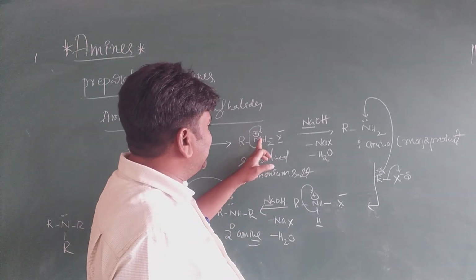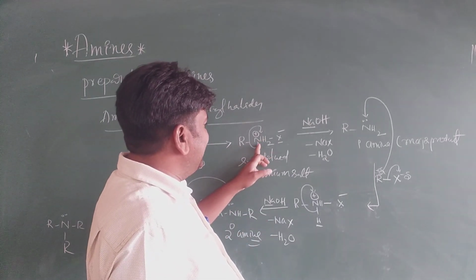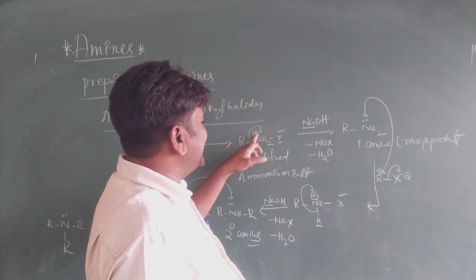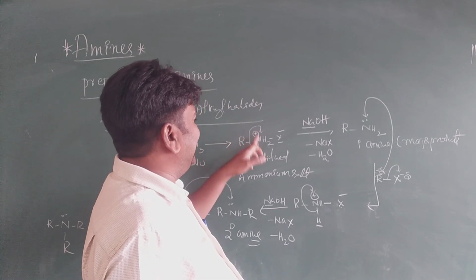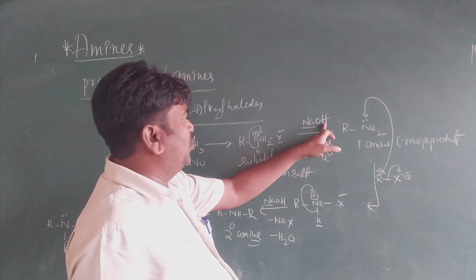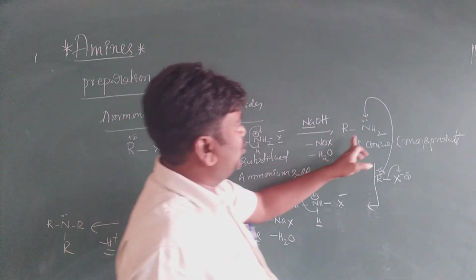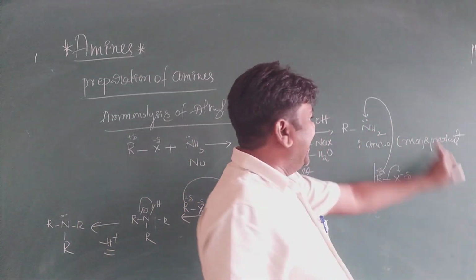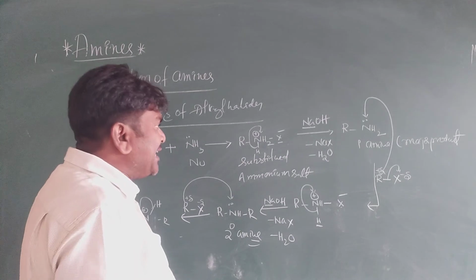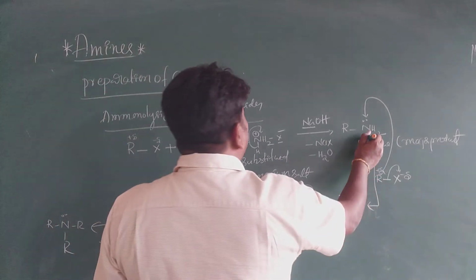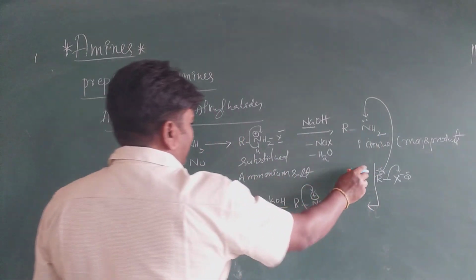Next, in this NH3, like that only, H, these two electrons are shifting to here. The positive charge disappears. Next, this H and OH- form water, so a primary amine is formed. It is the major product. The same is repeated: primary amine reacts with RX, and you will get this one.